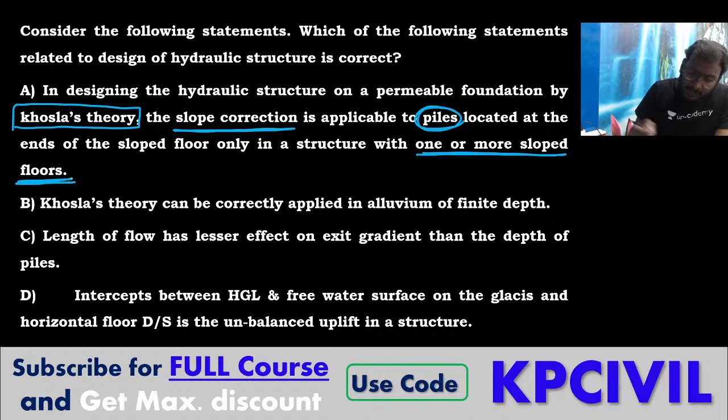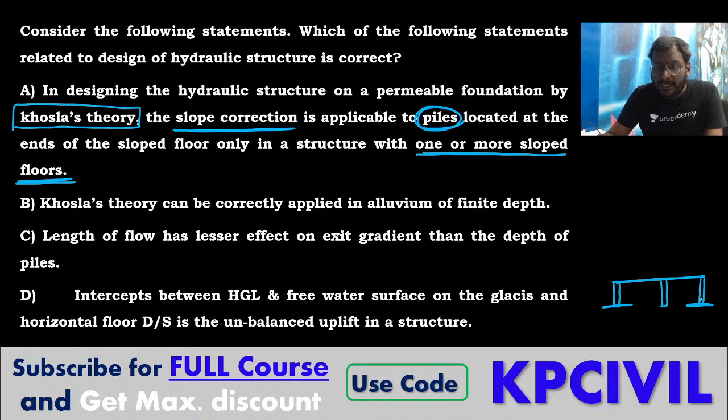Correct only, no? Slope correction is applicable to the piles located at the ends. For example, a pile provided here, one here, one here. So slope correction is possible for the piles located at the ends of sloped floors with one or more sloped floors. So it is true. Absolutely, no doubt about it, it is true.